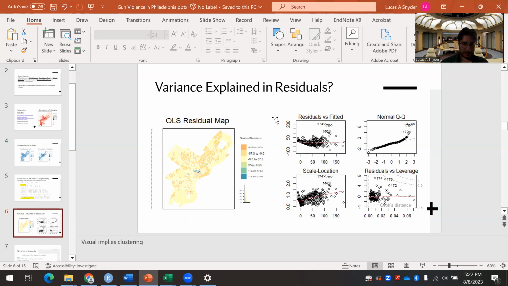Maps and plots. Our residual map shows the clustering of significant residuals. Looking at the bigger ones, it definitely seems like it's clustering. The higher ones are all around each other, and even the ones right around 0 are all around each other, at least that's what it looks like.